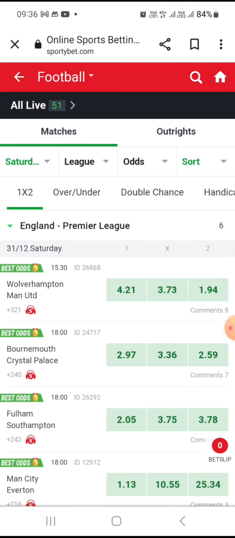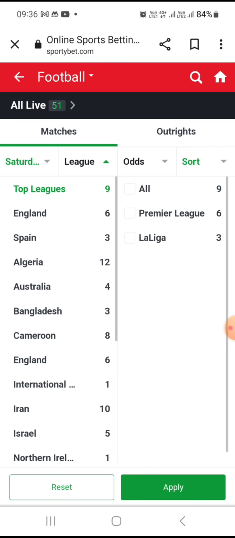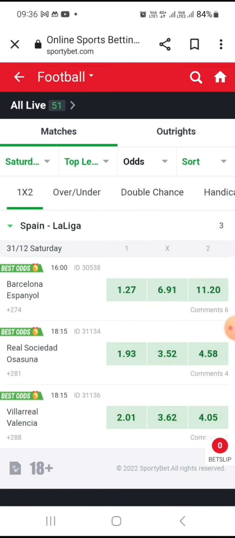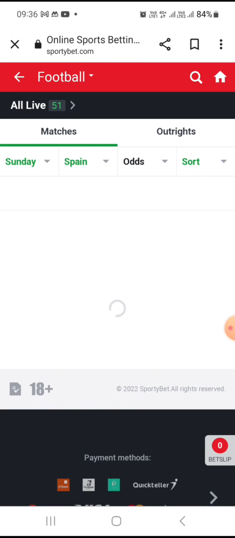If you reset it on that Saturday, you can still come back. Understand? And choose Spain and enter. You can still reset it on that Saturday. That's on the next day. If you reset it, the previous ones that is on top will go off. You don't need to bother yourself. That's how you do it. So then you can choose on Sunday.